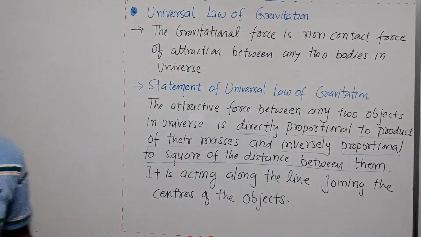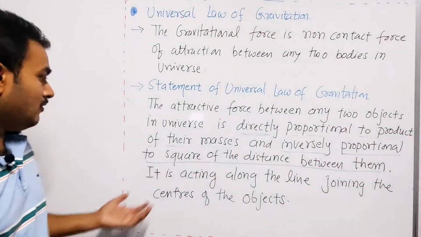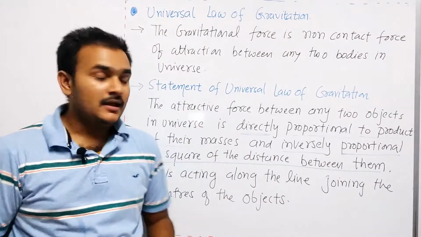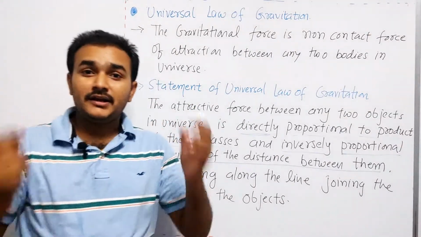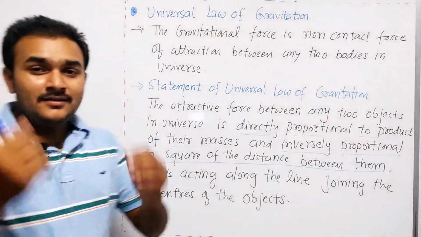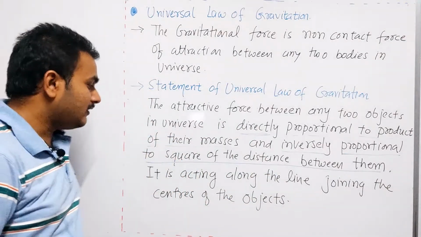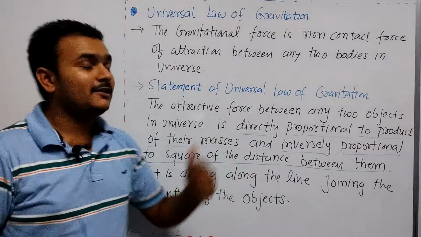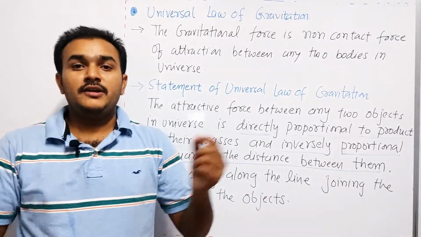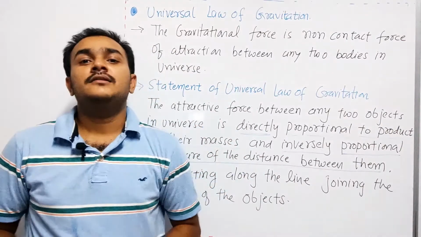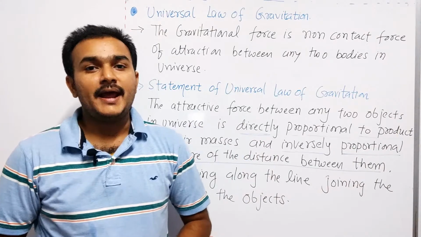So the value depends on the product of the masses and on the distance between the two bodies. The direction of this gravitational force is along the line joining the center of the objects. So if we join the centers of the objects, on that line the gravitational force will act.